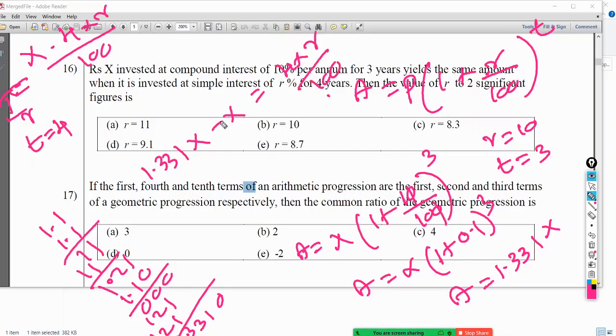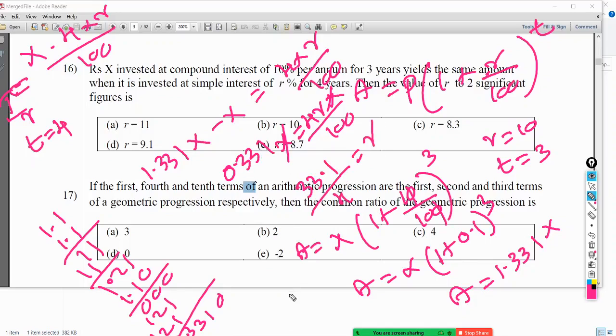Now this x gets cancelled. If I take x out, 1.331 minus 1 is 0.331x, equal to 4 times r times x divided by 100. So x and x get cancelled. My r is 33.1 divided by 4.